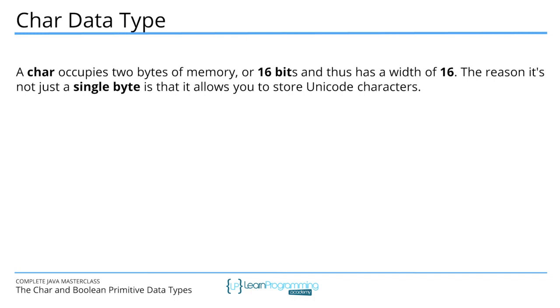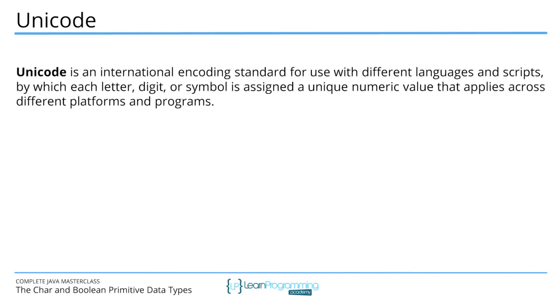The reason that it's not just a single byte is that it allows you to store Unicode characters. So Unicode is an international encoding standard for use with different languages and scripts, by which each letter, digit or symbol is assigned a unique numeric value that applies across different platforms and programs.